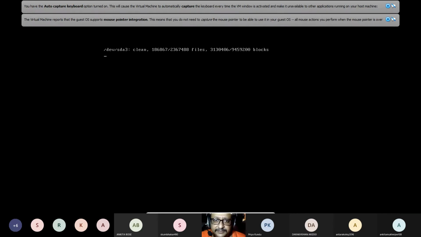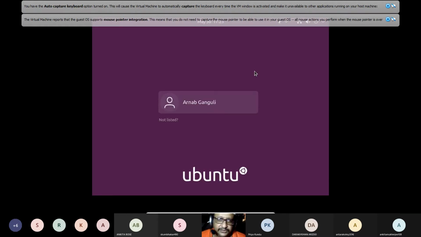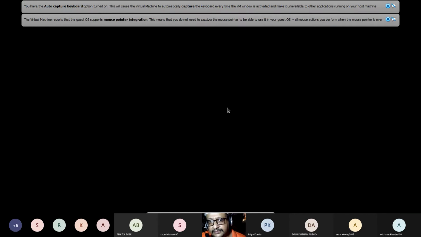Is the screen visible? Yes, sir, it is visible. So I'm just loading Ubuntu on my system. This is a Linux operating system, a Linux distro it's called. I'm using a virtual box. So Linux is going to open up right now.